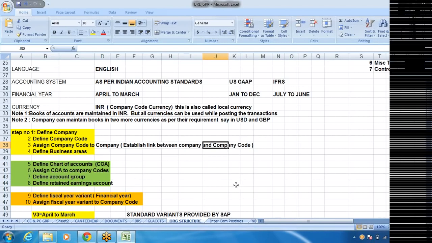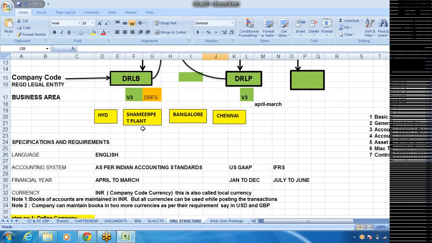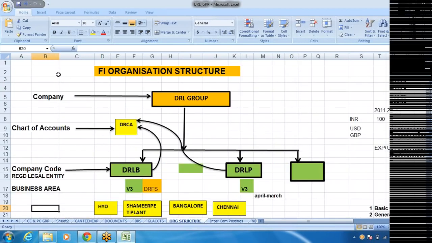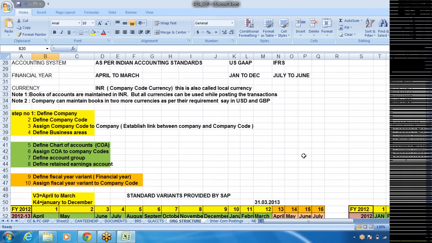All these steps means because in between I need to... hello. Yeah. Just I need one quick review on that. As you said, there will be a group of consultants for this implementation. So only the FICO person will be defining the company code and all those things? No, yeah, you are right. See, whatever we are going to do now, we are learning from the FICO perspective only. So these are the things to be done by the FICO consultant. Okay.